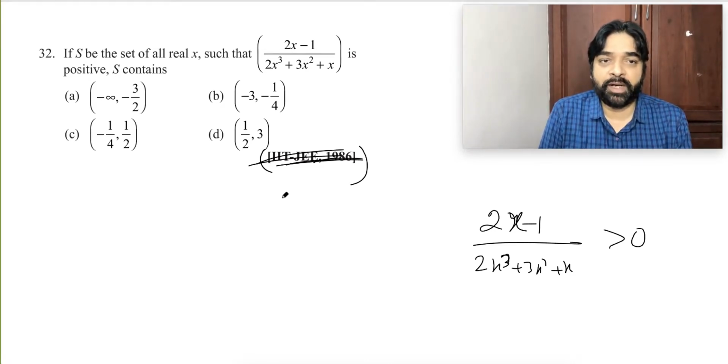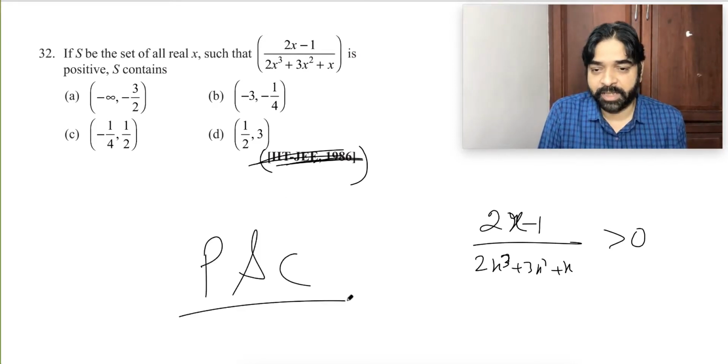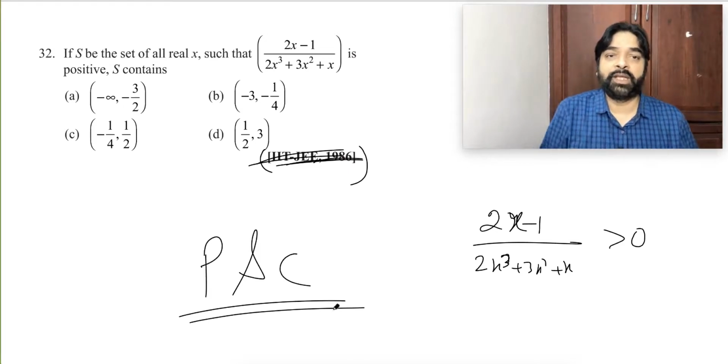Right? So with that, quadratic will be getting over. The next chapter is getting started, PNC, permutation and combination. It will be starting from the next lecture.